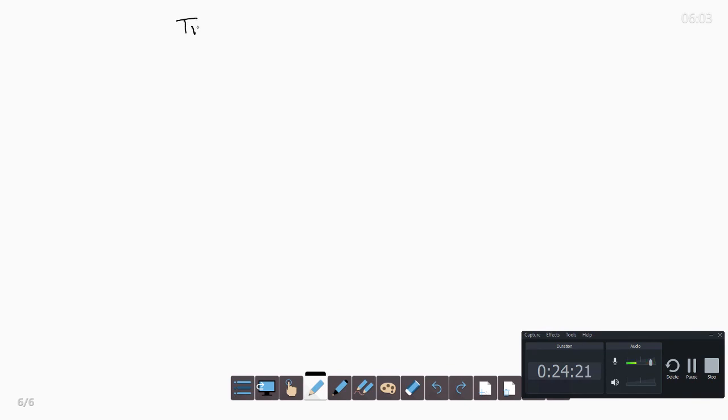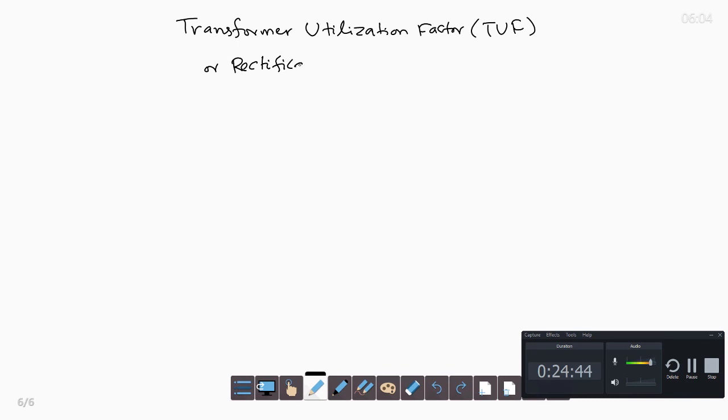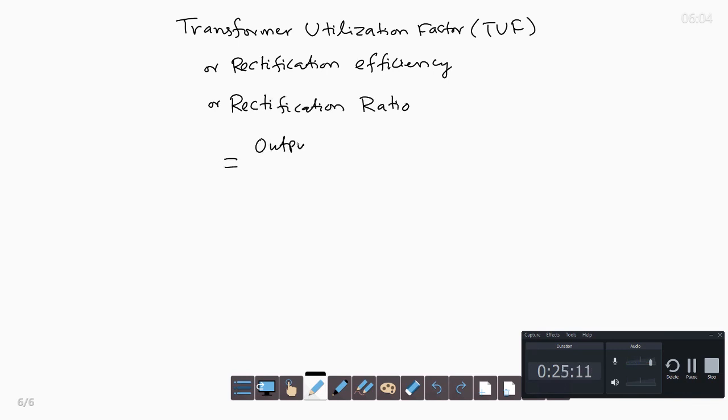Then another one we will discuss is the transformer utilization factor, which we denote as TUF, or rectification efficiency or rectification ratio. It is the output DC power divided by RMS volt ampere.